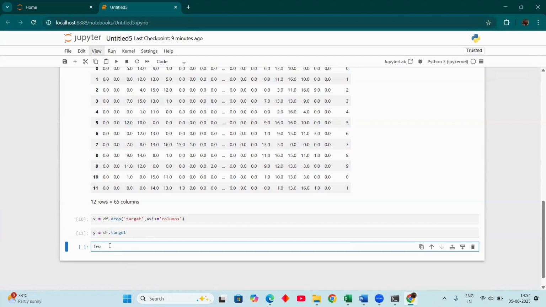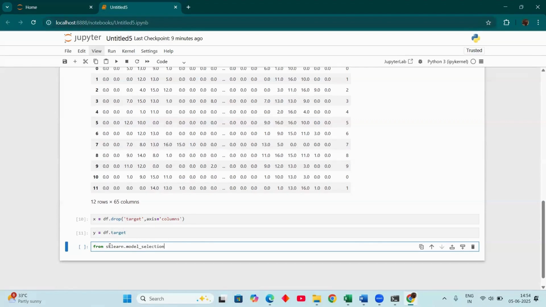Now we want to import sklearn to split the data into test and train. We all know about test and train data, so there is nothing more in this concept. We mostly use the k-fold technique for testing and training the data. Here from sklearn model selection, I want to select the model.